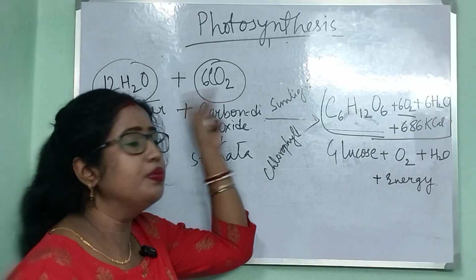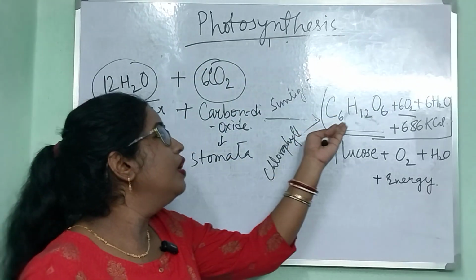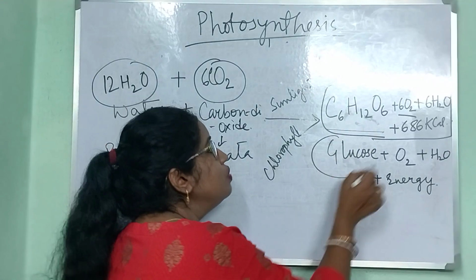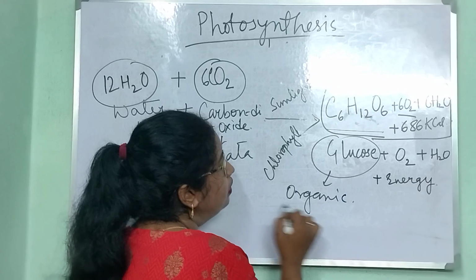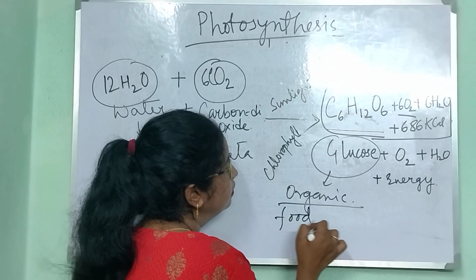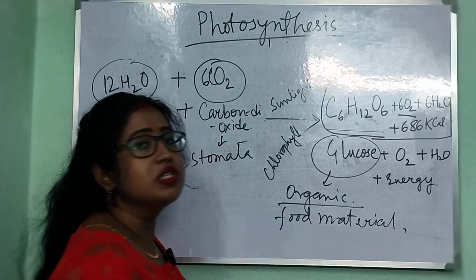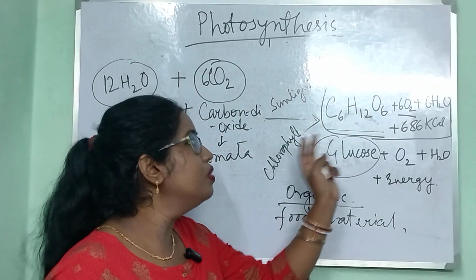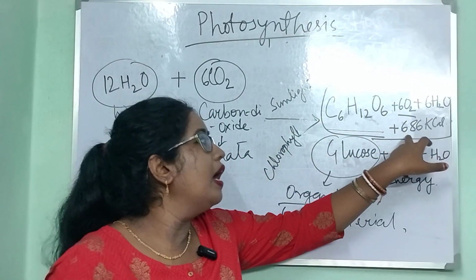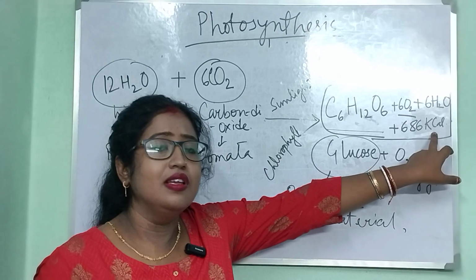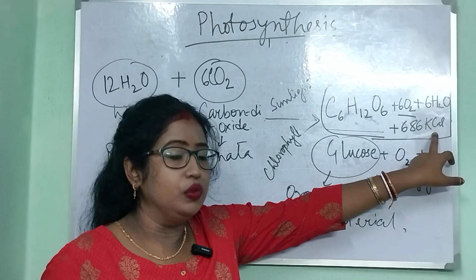It combines these two inorganic compounds and forms one organic compound, that is glucose. Glucose is the organic compound, or the basic food material, that is produced in the process of photosynthesis.